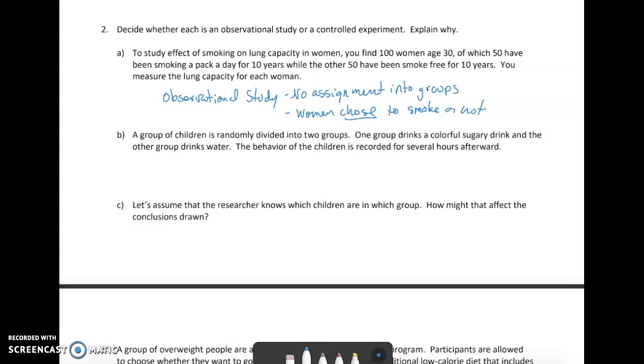B, a group of children is randomly divided into two groups. One group drinks a colorful, sugary drink, and the other group drinks water. The behavior of the children is recorded for several hours afterward. Okay, so because there was some random division into two groups, and then one group gets the treatment of the sugary drink and the other group does not, the controlled group drinks water, this is definitely a controlled experiment.